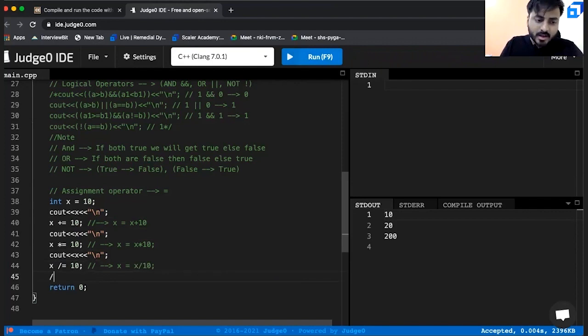And similarly, you can also have x modulus equals to, say, 7. The idea is very simple. This is indirectly nothing but x equals to x modulus 7. So all these are the same. Plus, multiplication, subtraction. You can also write x minus equals to maybe say 10. This is indirectly nothing but x equals to x minus 10.